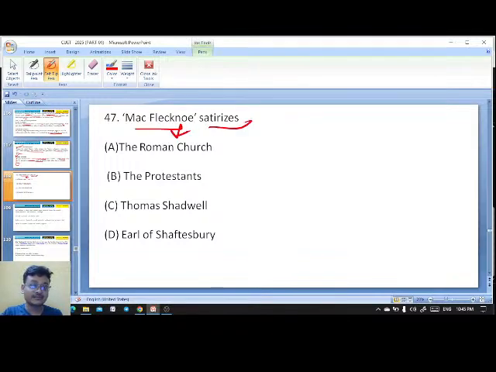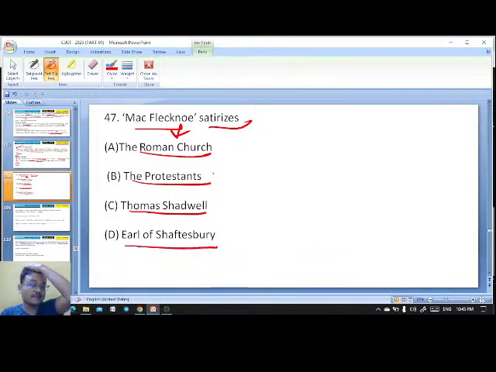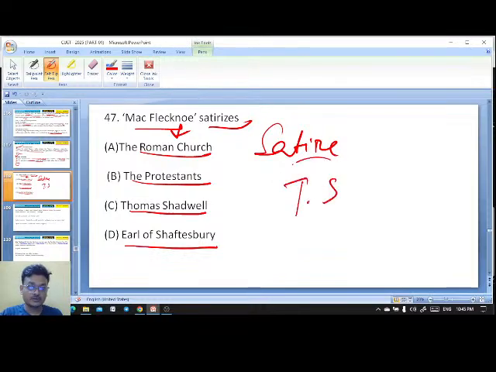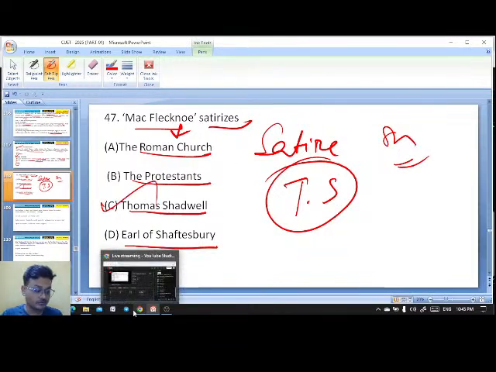Mac Flecknoe satirizes the Roman Church, the Protestants, Thomas Shadwell, Earl of Shaftesbury. Okay, Mac Flecknoe. Do you know the full title of Mac Flecknoe? It's a satire on Thomas Shadwell. That is C. Very good.